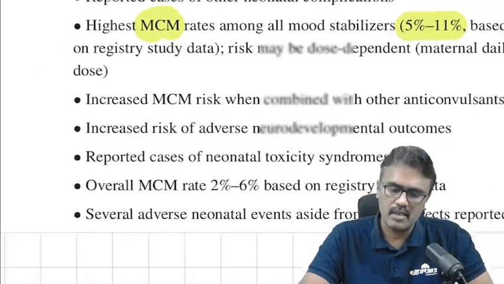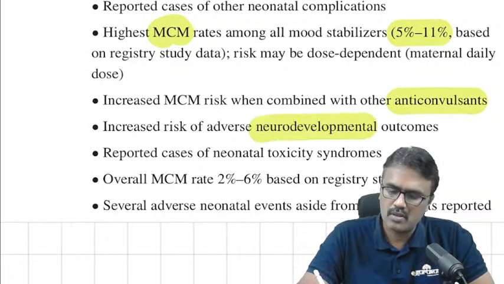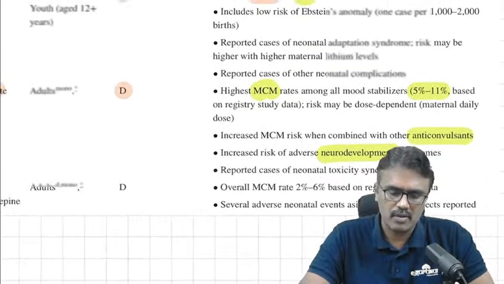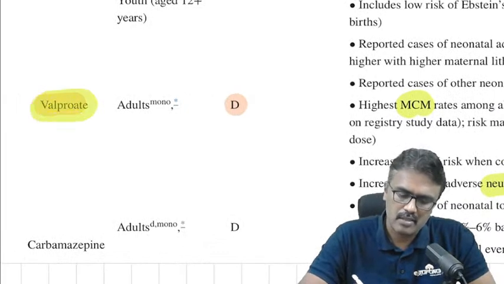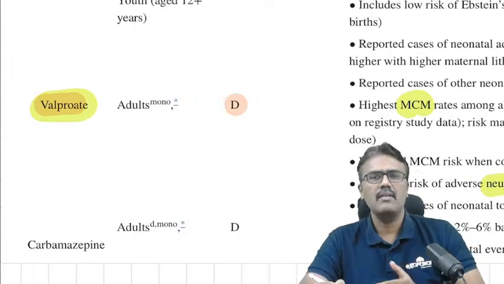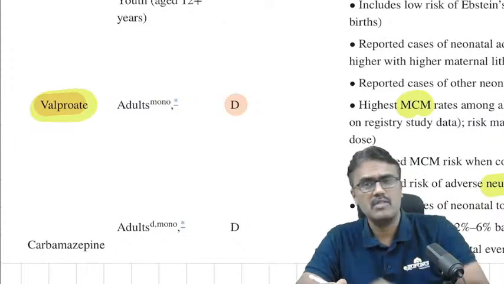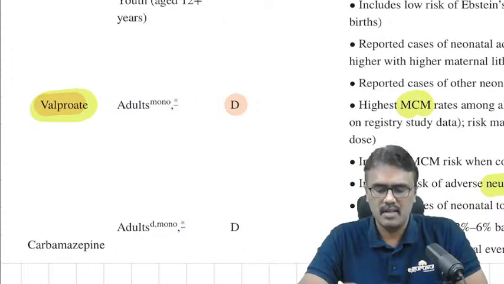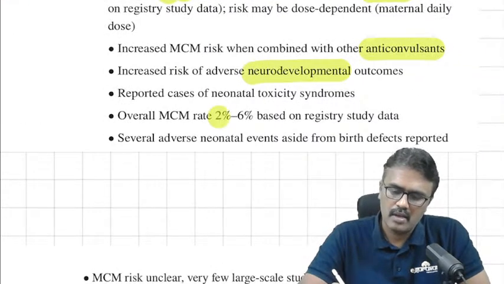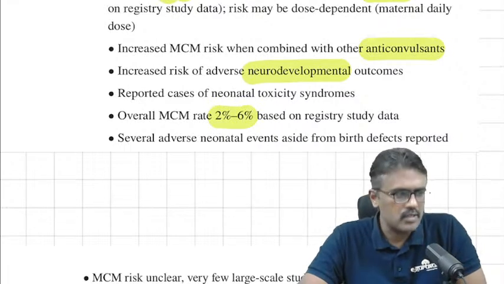And also it has increased risk when you combine with other anticonvulsants. It also produces neural tube defects and neonatal toxicity. Most teratogenic will be valproate, and this is taken from a study. Because what they do in INI-CET, they will have this discussion of journals, they will come to this point and the same questions will be posted in the exam. What about carbamazepine? Yes, carbamazepine also has shown a risk of 2 to 6%. Even that is used in bipolar disorder and mania. It is also having that.